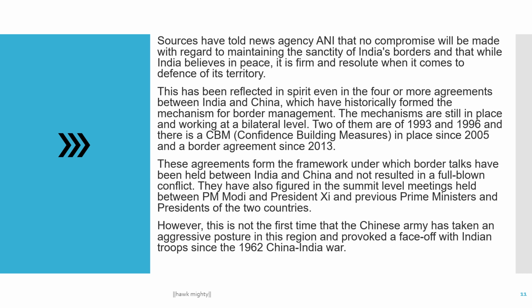This has been reflected in spirit in the four or more agreements between China and India, which have historically formed the mechanism for border management. The mechanisms are still in place and working at the bilateral level, namely those of 1993 and 1996, and the CBM, confidence building measures, in place since 2005, and the border agreement of 2013.